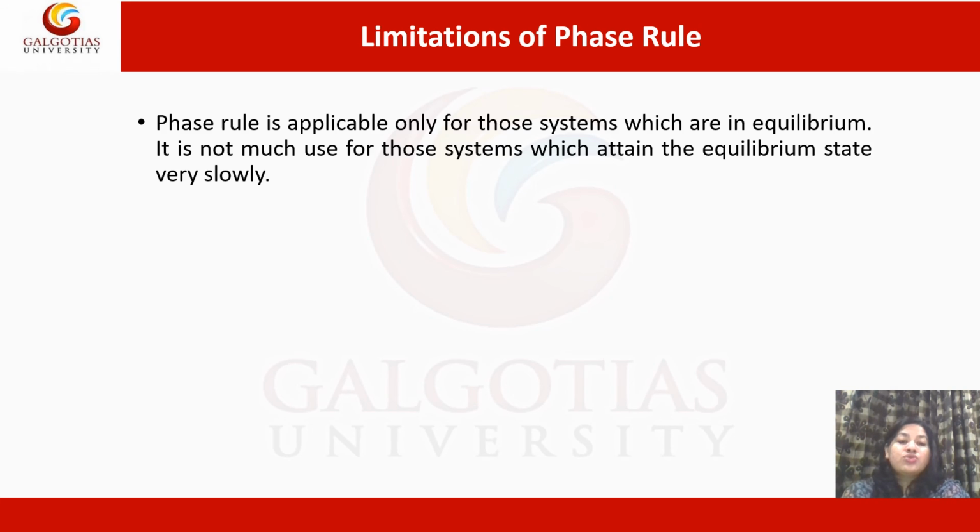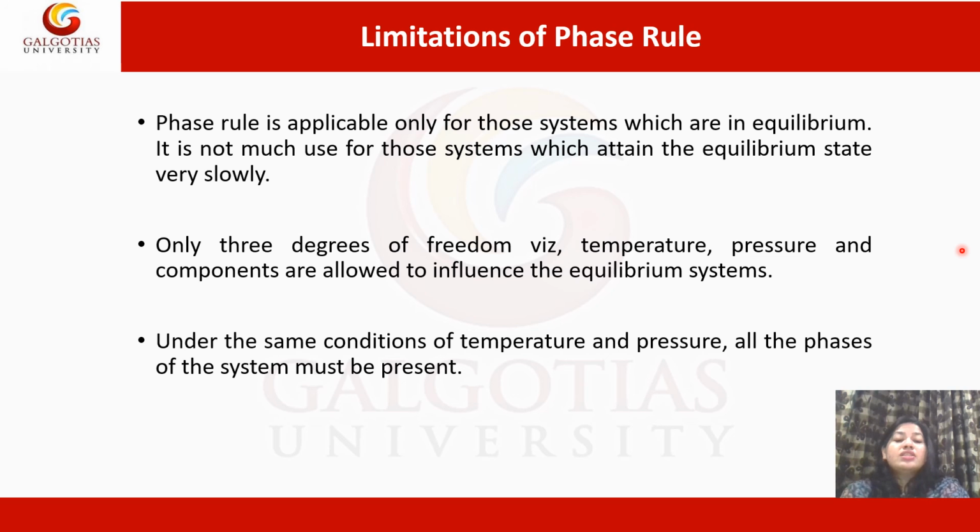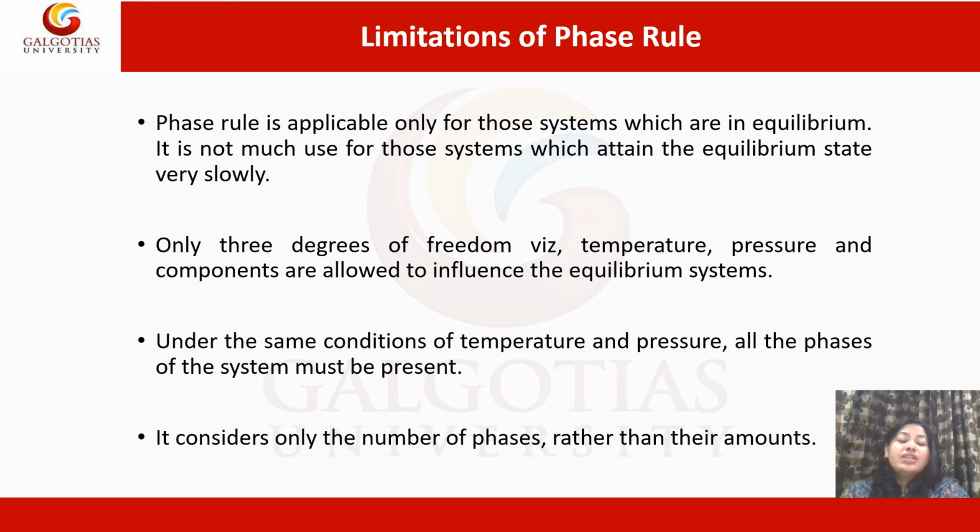Limitations of the phase rule. Phase rule is applicable only for those systems which are in equilibrium, but it is much more used for those systems which attain the equilibrium state very slowly. Only 3 variables, that is temperature, pressure and components, are allowed to influence the equilibrium systems. Under the same condition of temperature and pressure, all the phases of the system must be present. It considers only the number of phases rather than their amount.